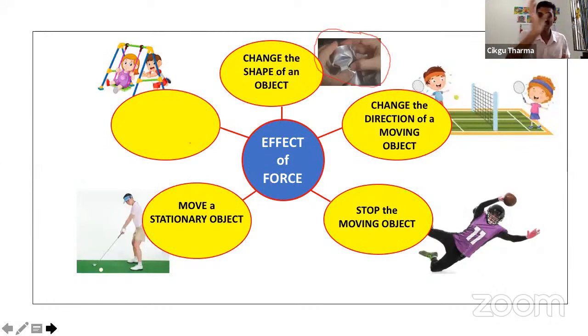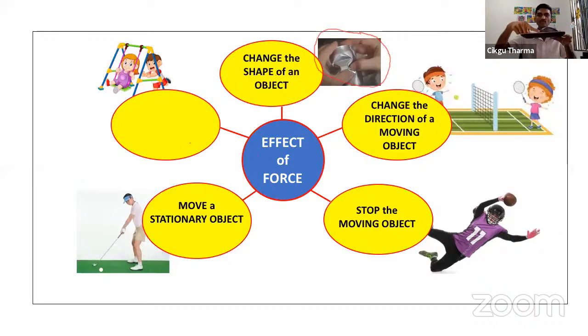The object starts moving. So, let's say I place a mouse on the mouse pad. Is it moving? No. But when I push it, it is moving.